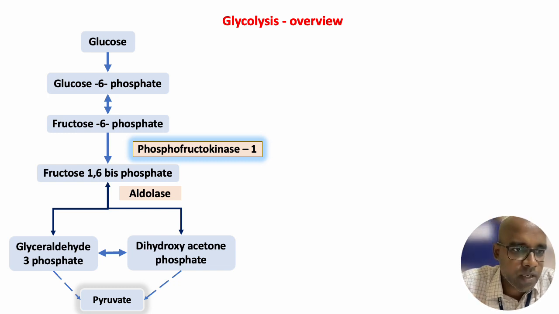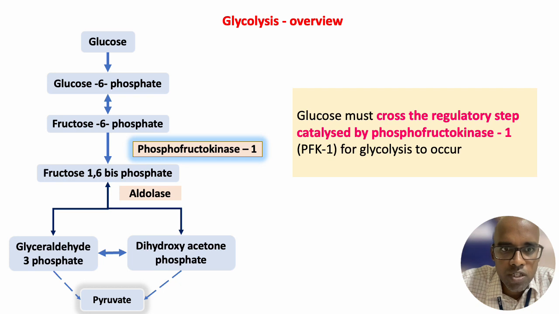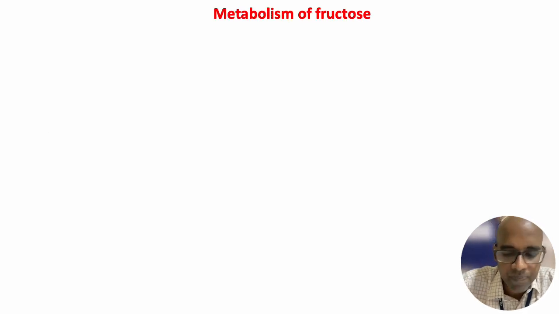So if you see clearly, glucose must cross this regulatory step catalyzed by phosphofructokinase 1 for glycolysis to occur. Now let's see how fructose gets metabolized in a cell.